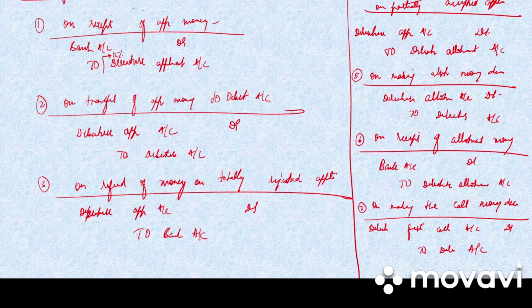Write down the last one, eighth one. On receipt of call money, bank account debited to debenture first call account. Clear? So these are the journal entries for debenture.